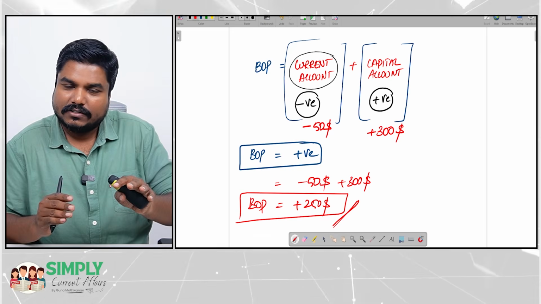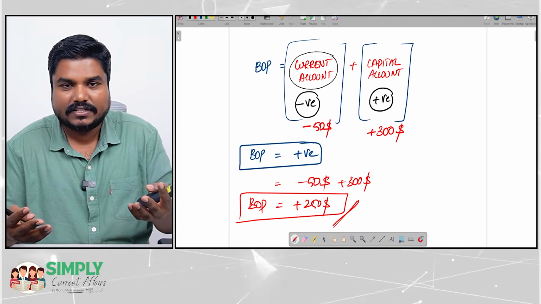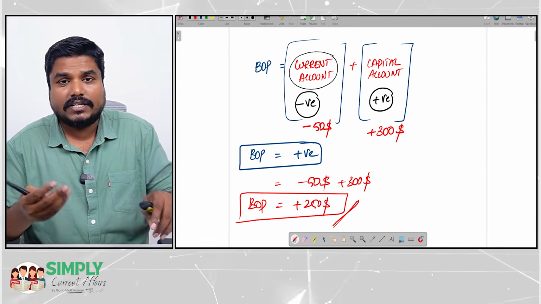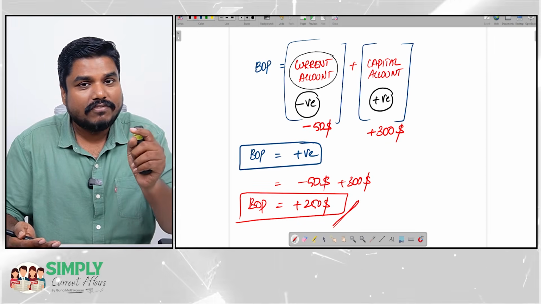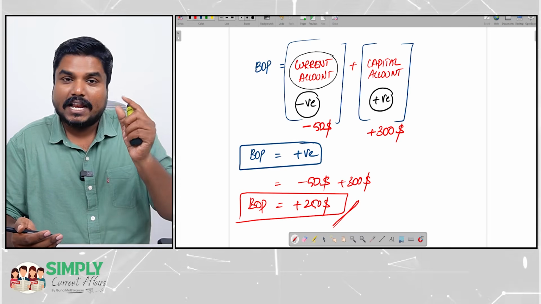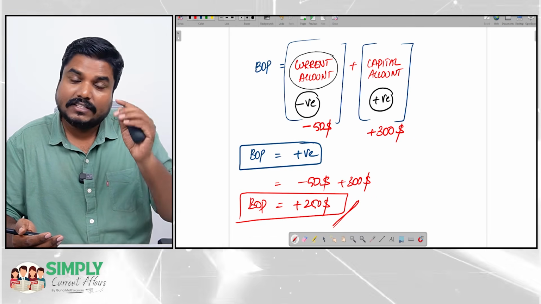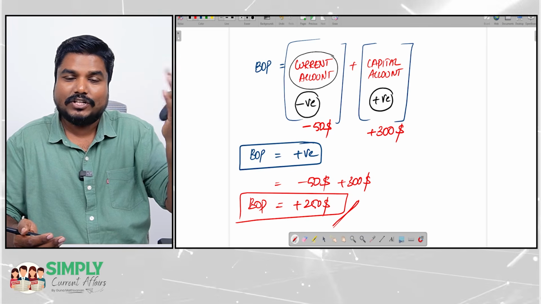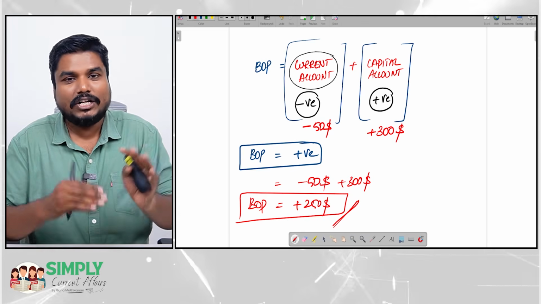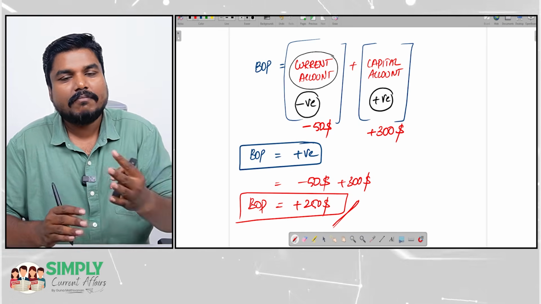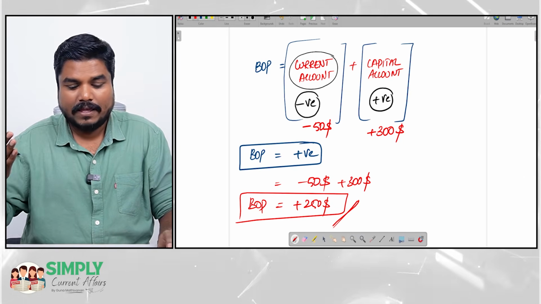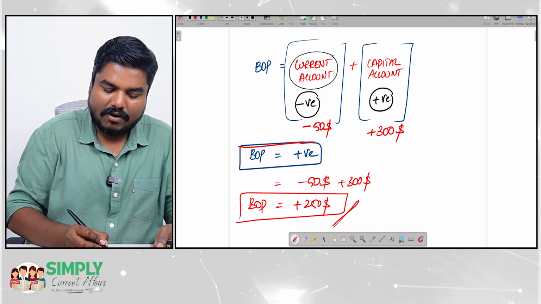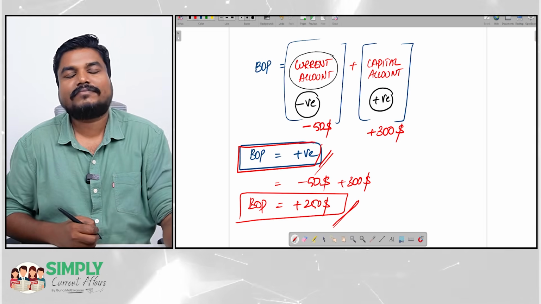Okay. Current account is having a deficit. Inside the current account, net invisibles will be favorable. But balance of trade is unfavorable. Balance of trade unfavorableness is very, very high, so that the current account in total is also unfavorable. But in capital account, we are having surplus. The surplus is very high. So because of that, we are having positive balance of payment.